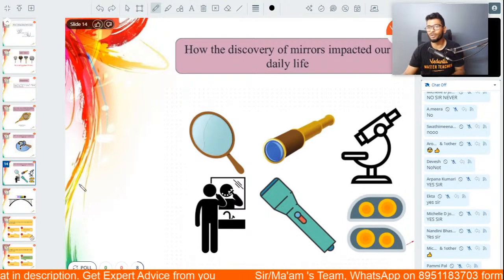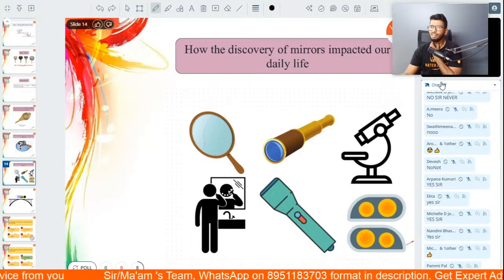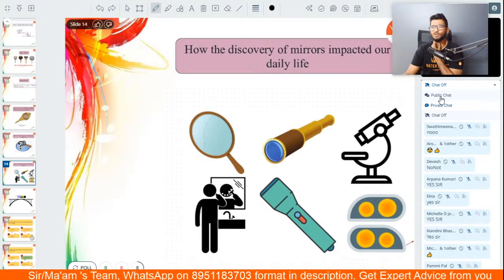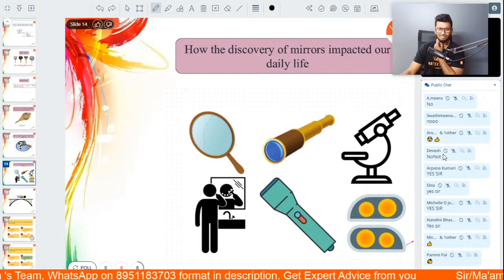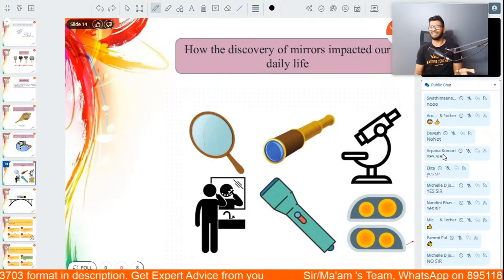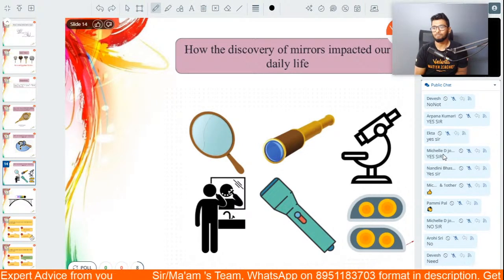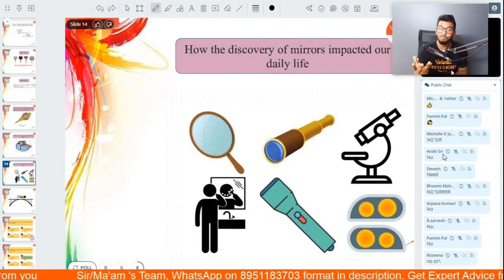So let me ask you this question one more time, people. I asked you this question in the start. Do you still feel like there's no need for this chapter in your 10th standard? Do you still have this feeling? Sir, I don't need to study this anymore. This is the importance of light, guys. Understanding this is the importance of light.